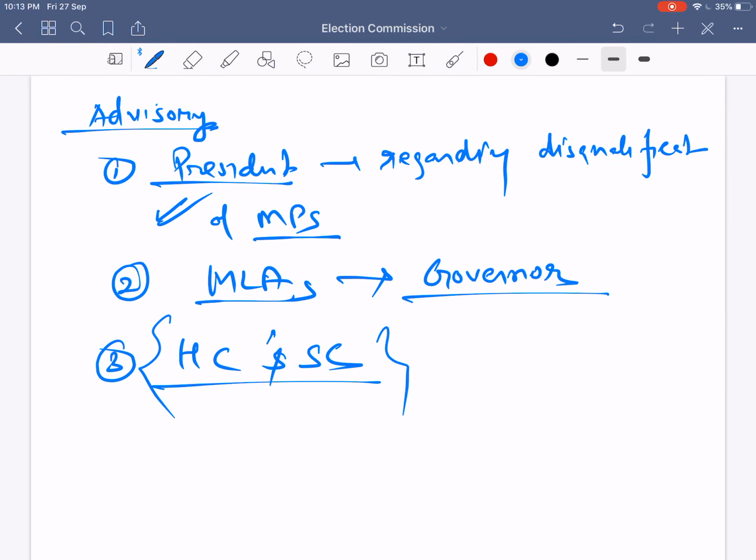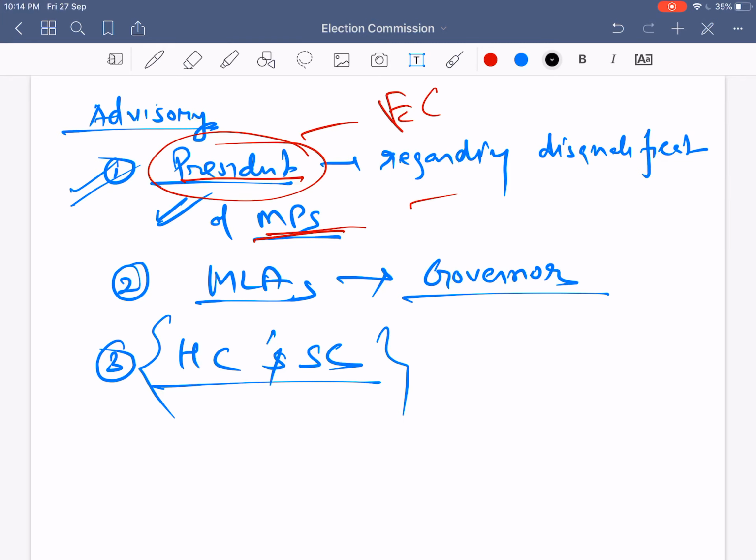Next is advisory power. The first important one is that the Election Commission advises the President of India regarding disqualification of members of parliament. Whenever there is a question on disqualification, for example, if a member of parliament is not a citizen of India, or the age is less than 25 or 30 in the case of Lok Sabha and Rajya Sabha, or in any other disqualification cases, the president takes the decision, but always after taking recommendations from the Election Commission of India. The decision taken by the Election Commission will be binding on the president.